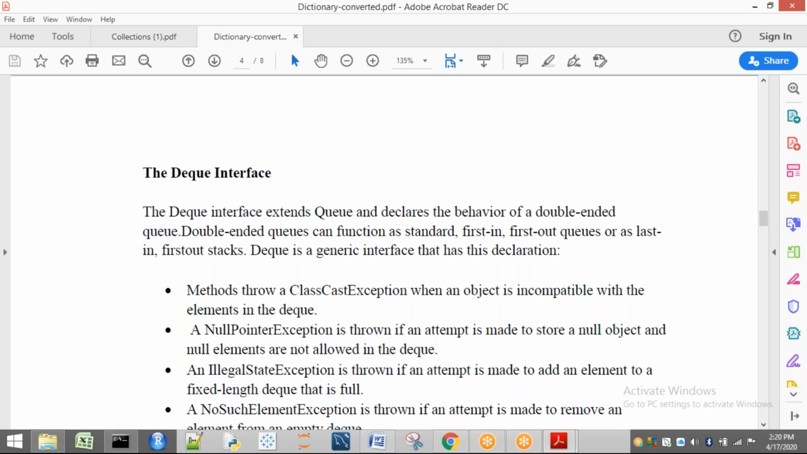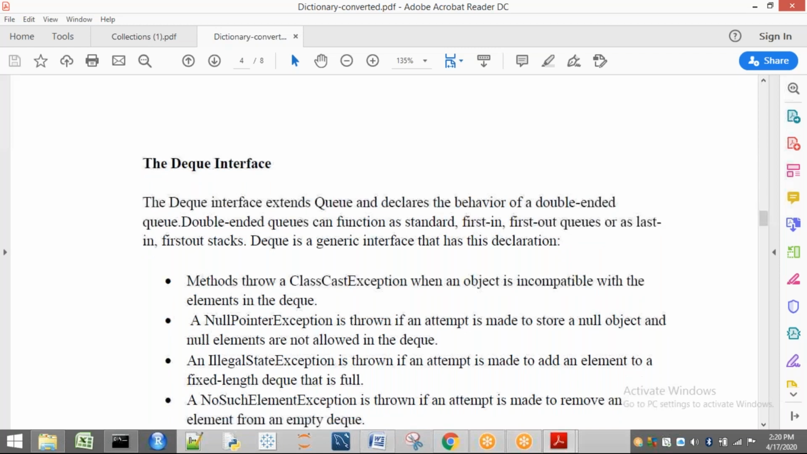Next one is what? A NullPointerException is thrown if an attempt is made to store a null object and null elements are not allowed in the Deque. As we know, null objects are not allowed in this Deque. Already we know about it in the Queue also.